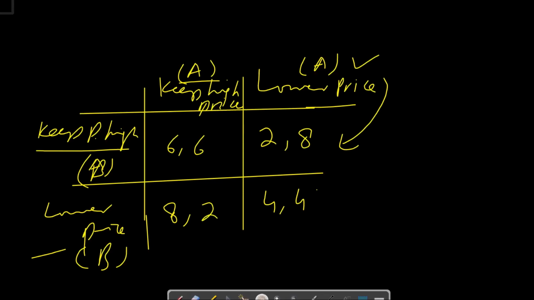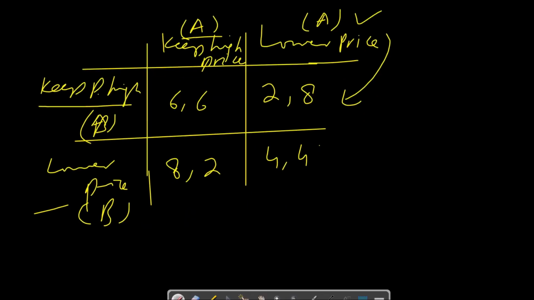So in this situation, generally it seems that both of them should keep their prices high, so both can earn 6 million profit. But the threat of keeping prices high is huge in this situation. For example, if firm B keeps its price high and at the same time firm A reduces its price, then profit of firm A will increase to 8 million and profit of firm B will decline to 2 million. So the threat of keeping price high is really very high.